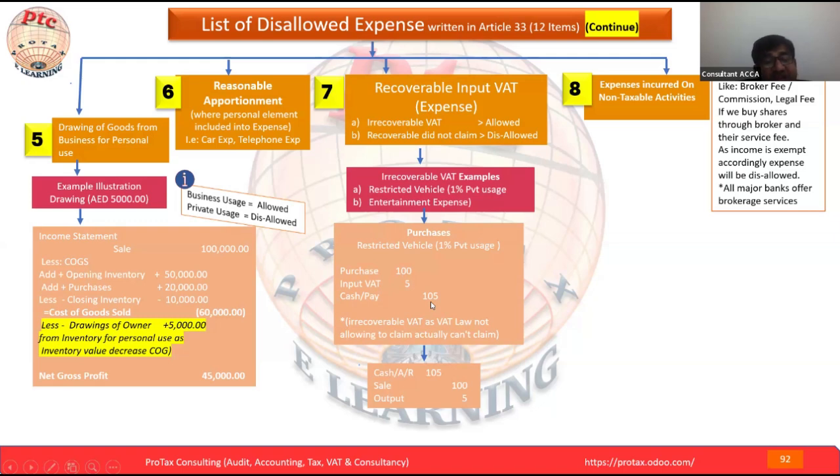So this is recoverable VAT which, due to some mistake or maybe forgetting, you did not claim. So this VAT is disallowed. You already put it as an expense. Now as per city law, they are saying you have to add back. This is the disallowed. You have to add back.